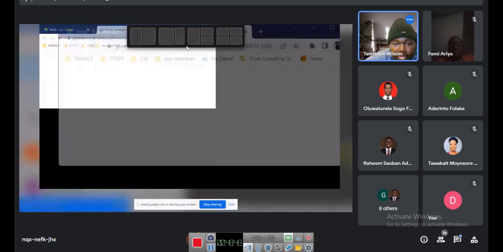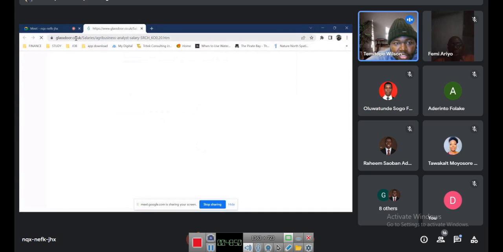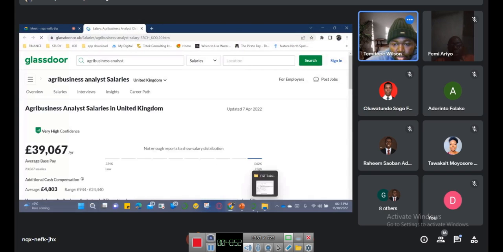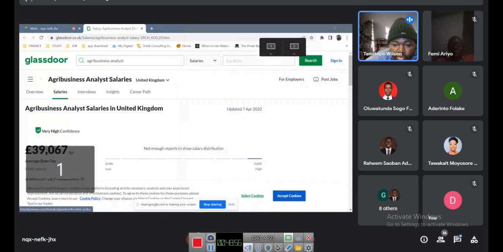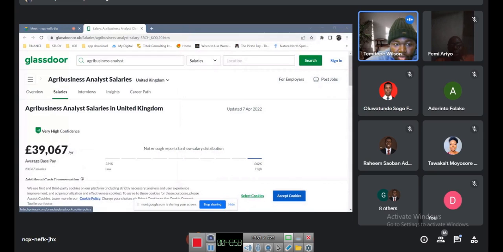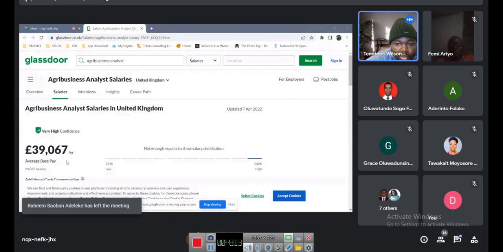So salaries, this is Glassdoor. I'm using Glassdoor at the moment just to see what range of salary people earn. Okay, this is showing in pounds. I guess it's because of my location, but even in pounds, this is a whole lot of good money.